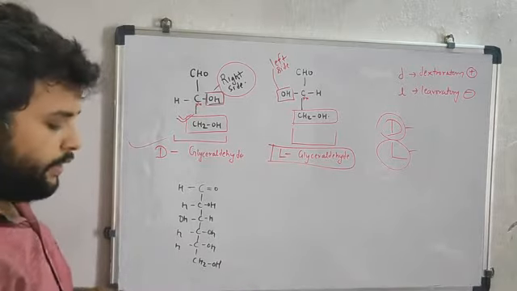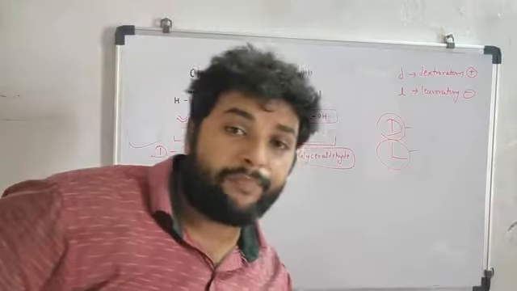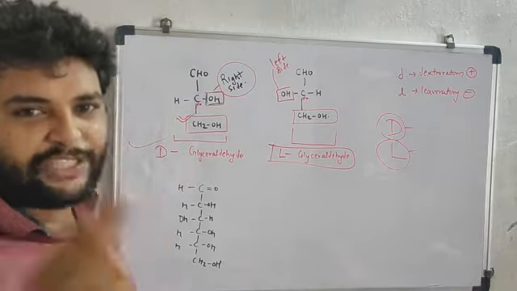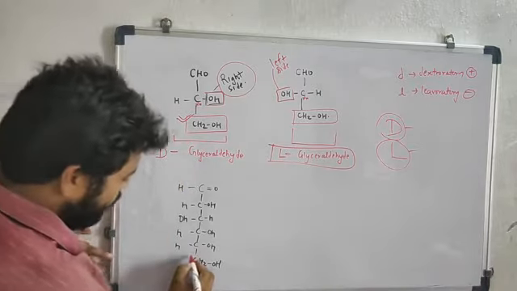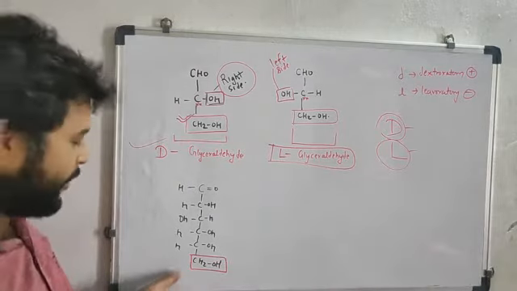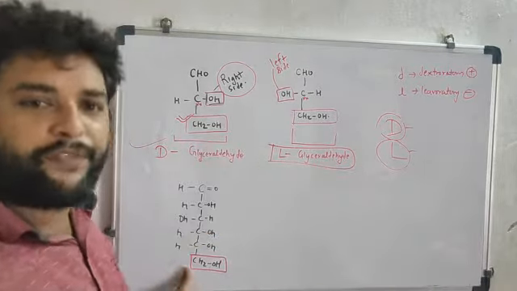Now, as I told you, you have to identify where CH2OH is found. CH2OH is here. According to this basis, just move to the previous carbon.